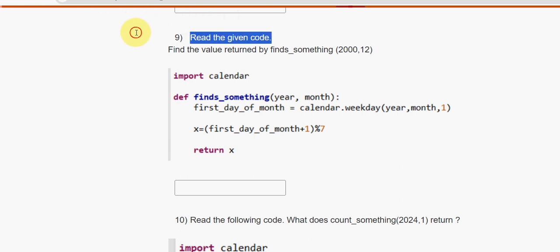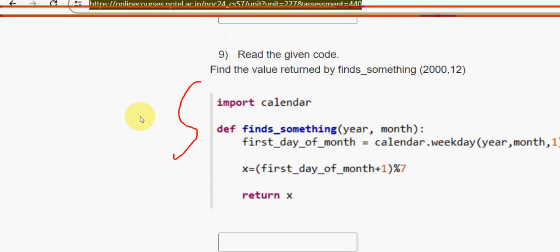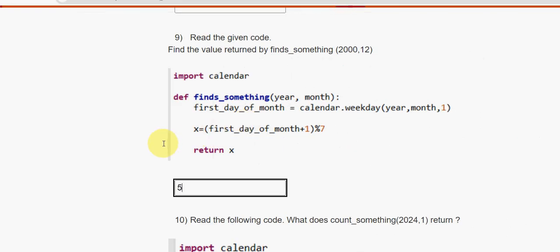Read the given code. Find the value returned by find something method. So find something of 2000 comma 12. If you take this code, the year will be 2000, right? So this one 2000 and month is 12. So first day of the month. In the year 2000 and in December, what will be the first day? So for the ninth question, I have got the answer as 5 guys.